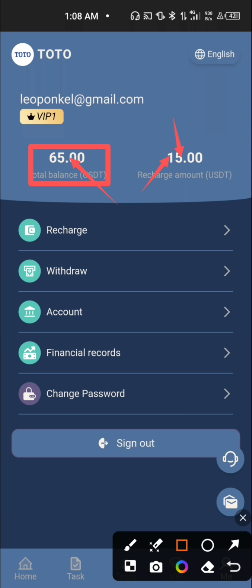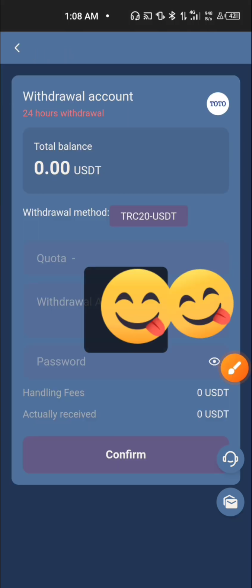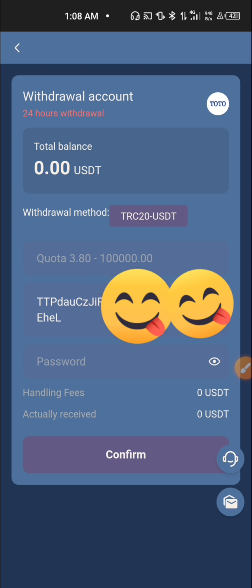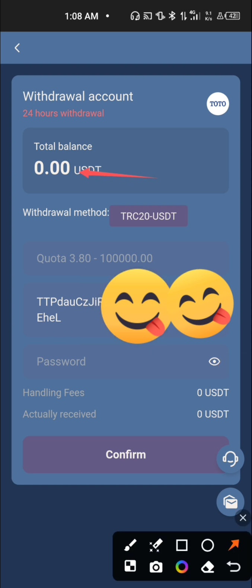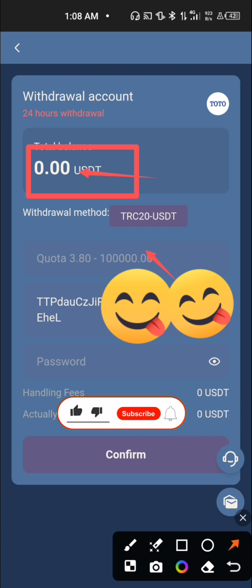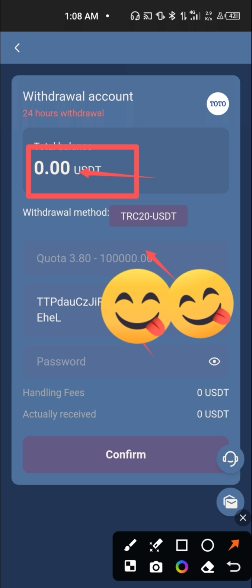Now let's say you want to make a withdrawal, you have to click over here that says withdraw. All right, so once you click on withdraw, it will bring you over to this interface. Now you will be seeing your withdrawable balance here. Because I've already done a withdrawal of 3.8, that is the reason why you're having 0.00 USDT. All right, so if you have any amount you can withdraw, you will be seeing your withdrawable balance here. Now the next thing you have to do is to type inside here the amount you would want to withdraw, and then paste in your USDT wallet address. I've already withdrawn, that's the reason why you are seeing this USDT wallet address.